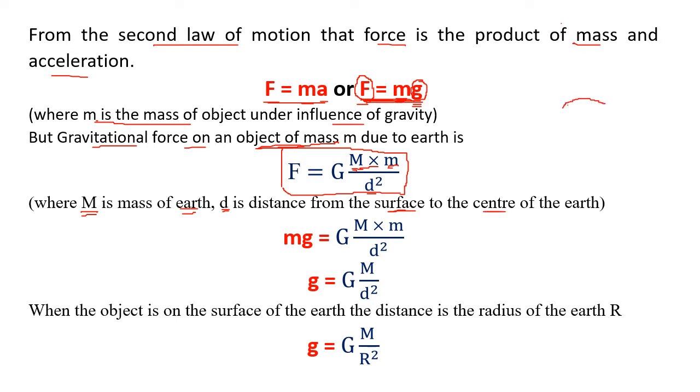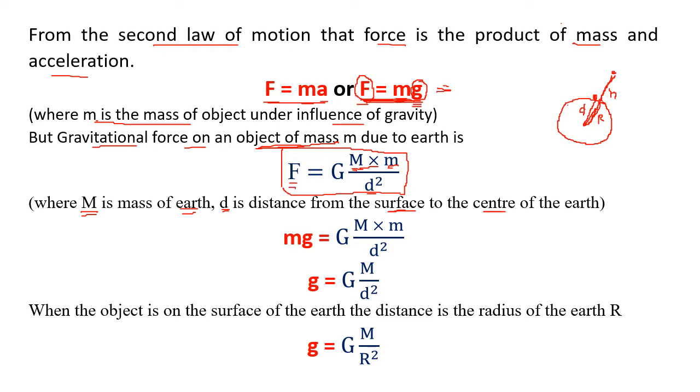Why? Here we are taking this earth and there is a body on the earth. So the distance of the center of the body to the center of the earth, this distance we can call d. Right? Sometimes if the body is in air, then this distance has to be taken h, that is height from the surface of the earth, plus r, that is the radius of the earth. So that will come later on. So this is the gravitational force given by the formula.